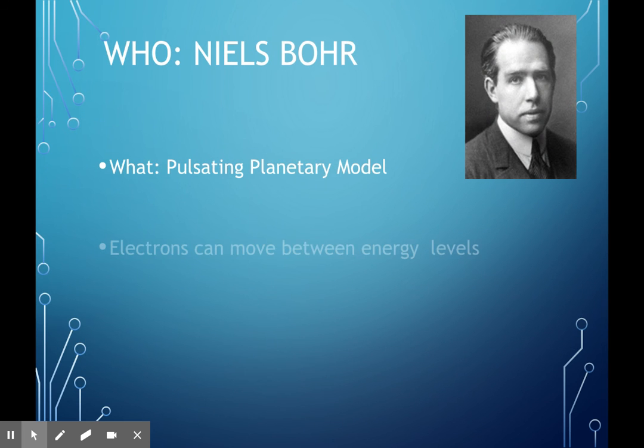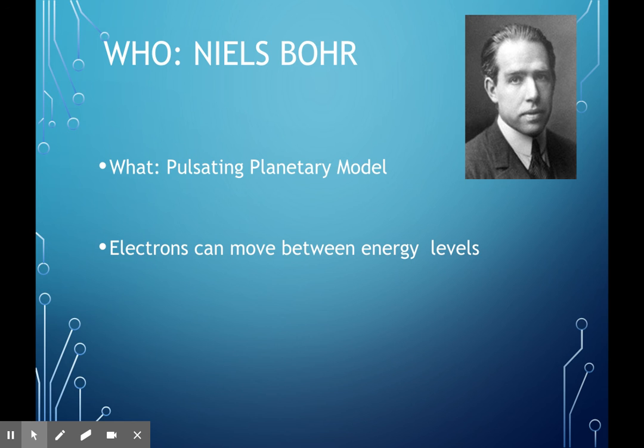We then come to Niels Bohr. This is kind of like our planetary model. He dealt with the question, where are these electrons? Are they just floating around, or are they in a particular spot? He said that electrons were like planets, where they travel in rings around the nucleus. In our solar system, the sun is the nucleus, and all the planets are in a very specific path around it. That's what he said the electrons do.